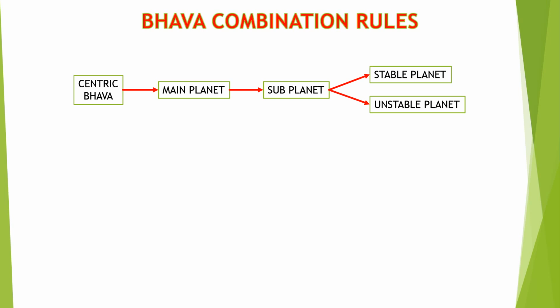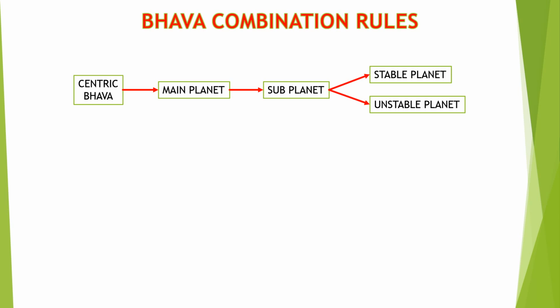Here, the planets which have a percentage over 30 are called the stable planets, and the planets which have a percentage below 30 are called the unstable planets. You may have a doubt: what if there is no planet in the combination for a particular Bhava?